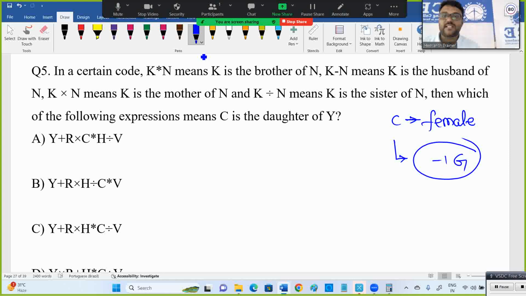Here, C star H. Star means what? K star N. C star H means C is brother of H. What is C's gender here?